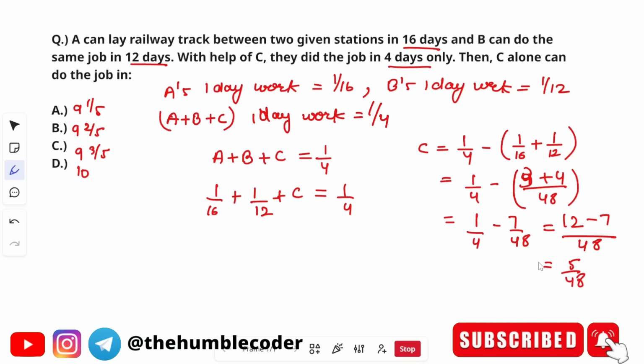And this is C's one day work. You have to understand, you don't have to give this as the final answer, because sometimes what will happen is you will get this also as one of the options. So you have to clearly understand that this is C's one day work.